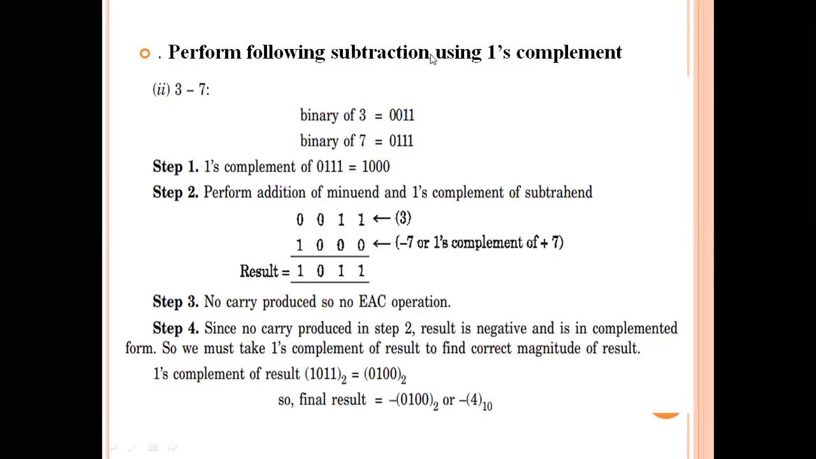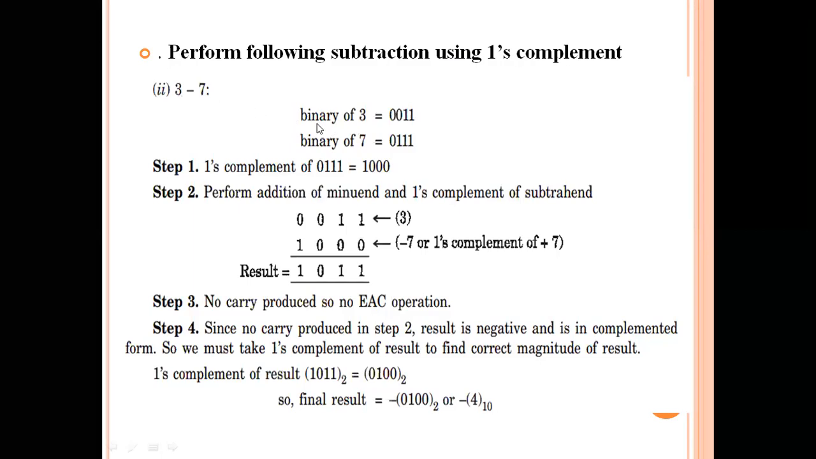So what we are doing is performing 1's complement. As I have said, we use 1's complement and 2's complement for the binary number system. The question itself mentions to use 1's complement, so we should convert these numbers to the binary number system. Okay, we have to convert these numbers to binary.